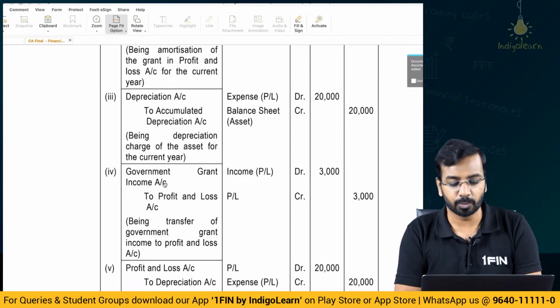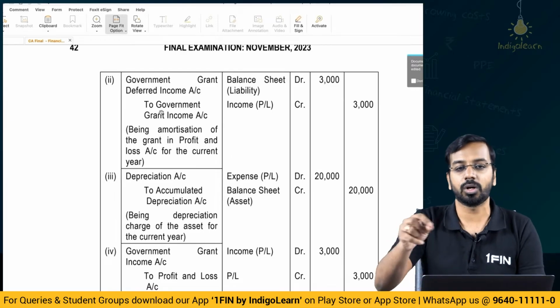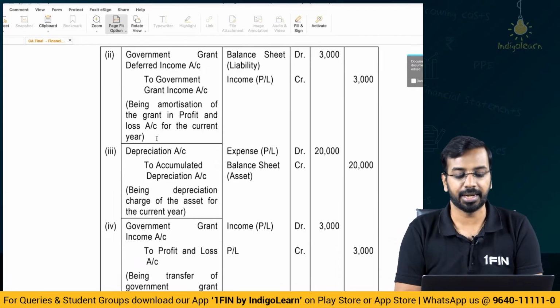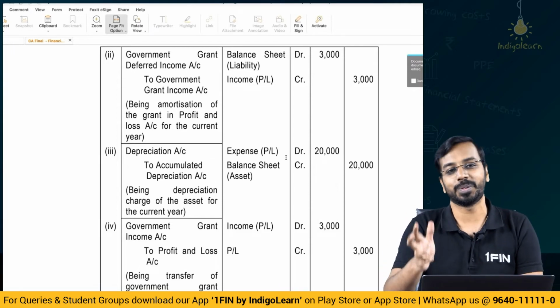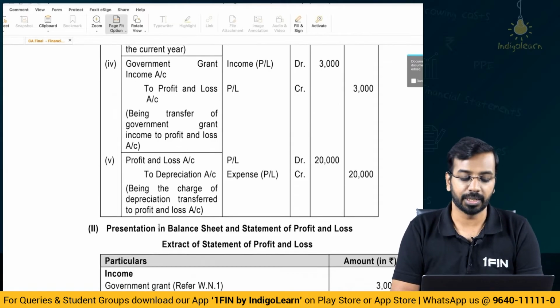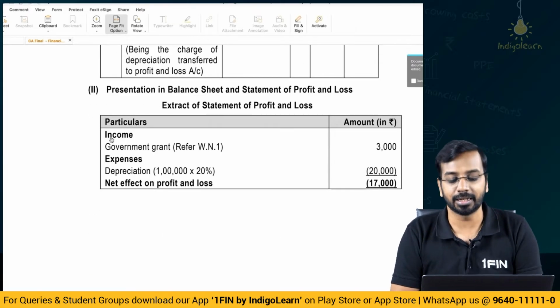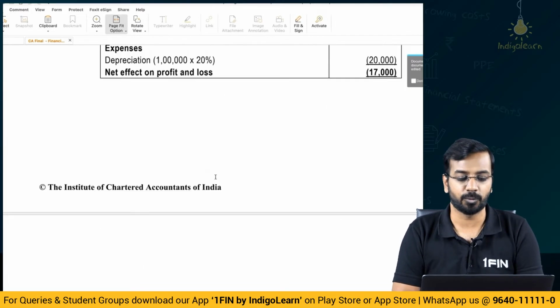What they have done is they have passed one more entry. You can directly pass it to government grant income account or P&L head. That should be sufficient. Then depreciation 20,000. How 20,000? 1 lakh into 20% to accumulated depreciation, and that depreciation should be transferred to P&L. Now, how will we present it? In the income statement, government grant 3,000, expenses depreciation 20,000. Net effect need not be calculated.